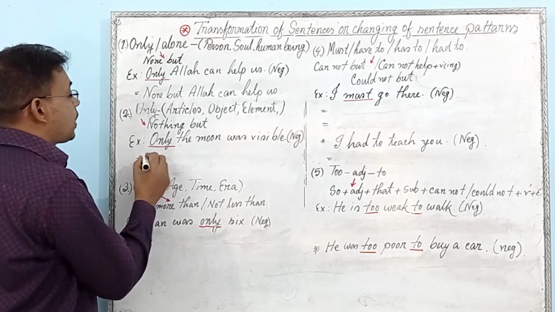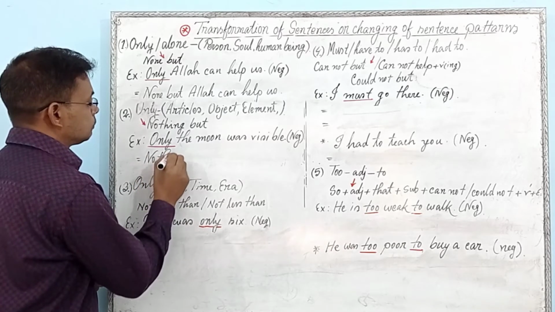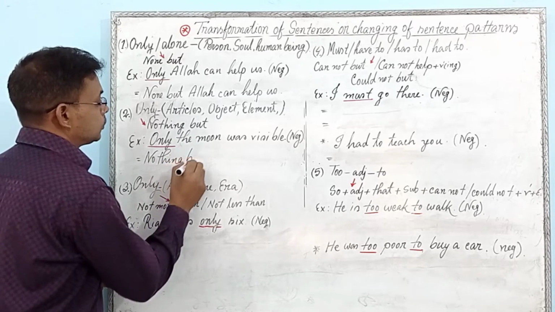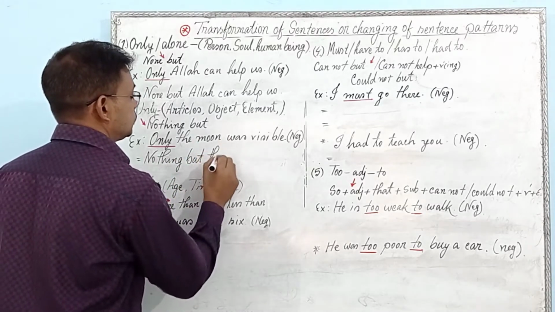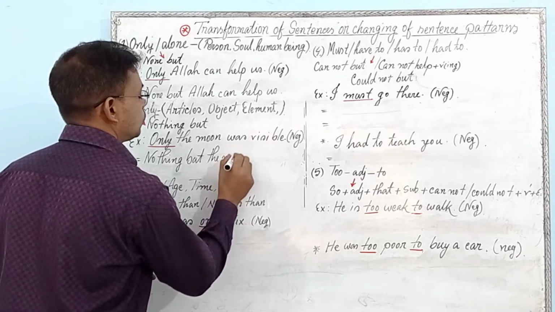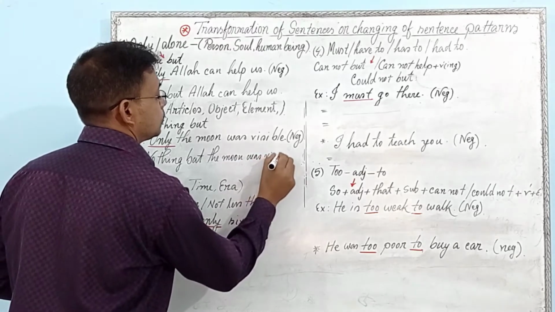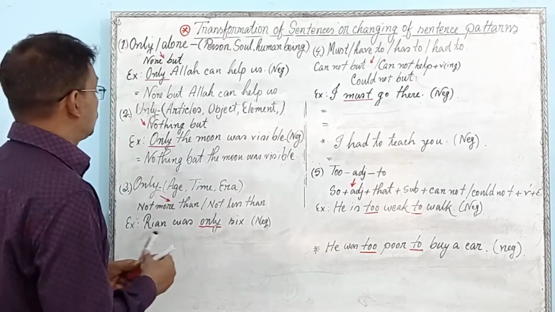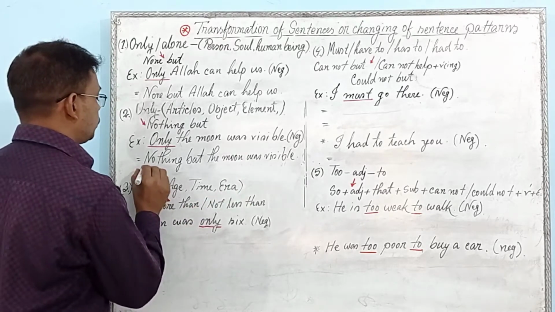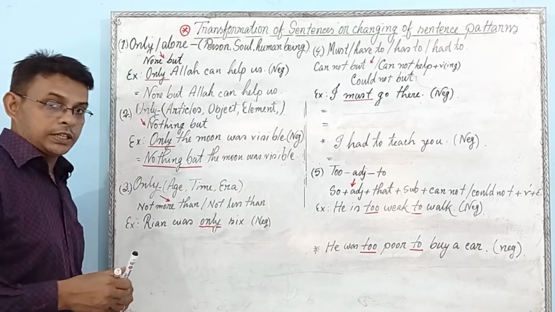At first you have to write nothing but, then the subject, the moon was visible. So you have to use nothing but when only indicates any kind of object.